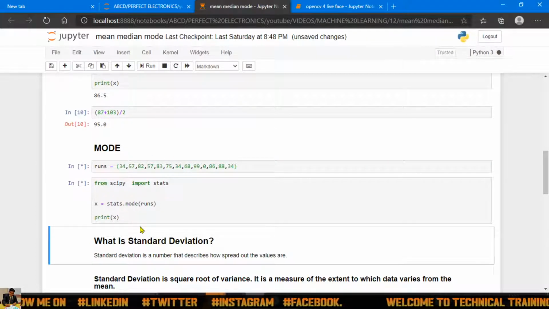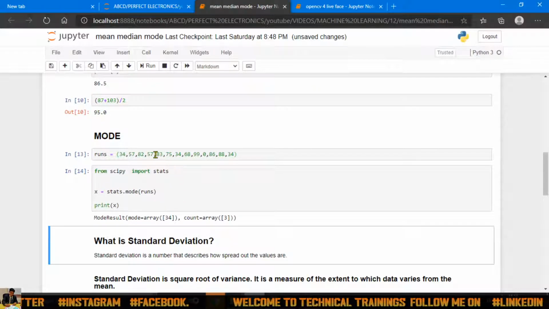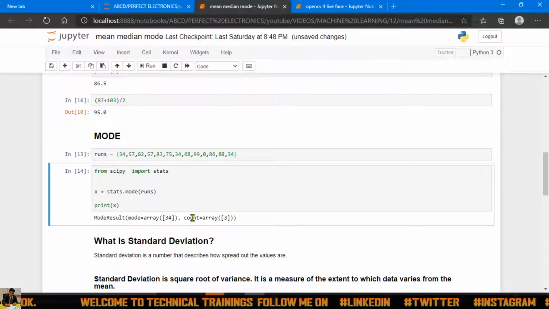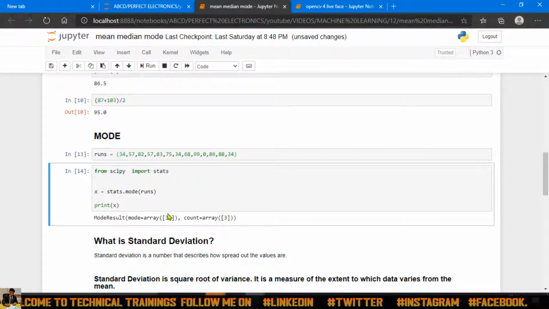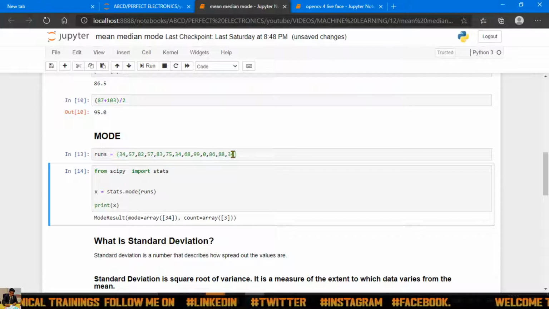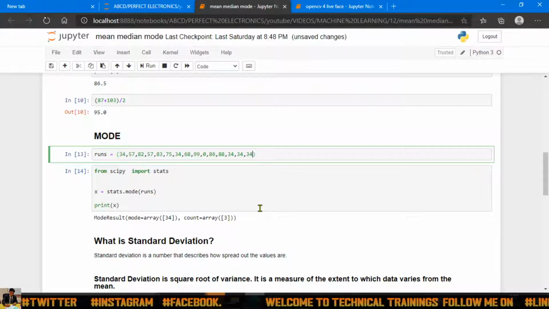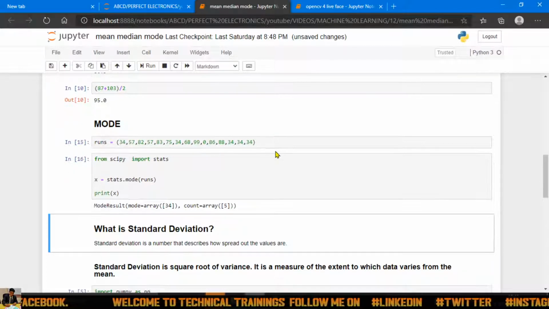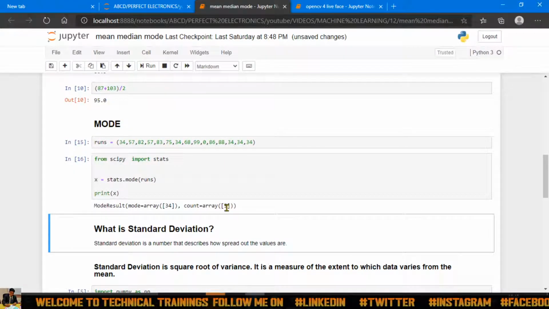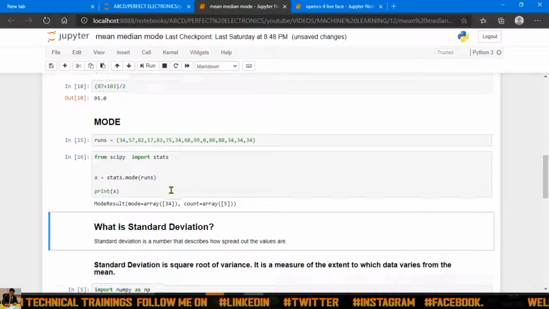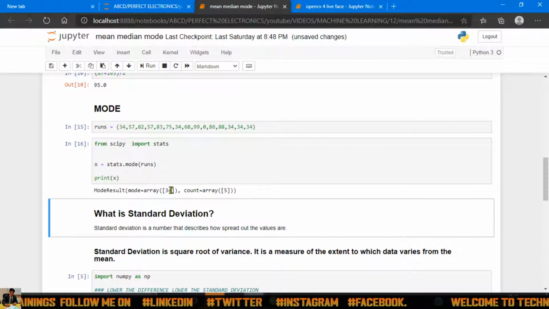Now the output of this mode will give you the most common value in the data set. In my case that is 34, and it also gives you the count of 34 in the data set. Now suppose I increase it here, comma 34 comma 34. Now the count array is increased, so it gets increased by 5. Hope you're understanding. It's very basic and very simple code.